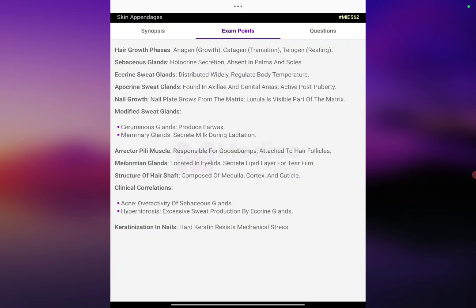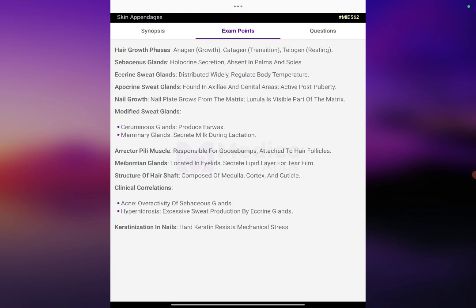Modified sweat gland: ceruminous gland produces earwax. Mammary glands secrete milk during lactation. Arrector pili muscle, responsible for goosebumps, is attached to the hair follicles. Meibomian gland, located in the eyelids, secretes the lipid layer for the tear film.